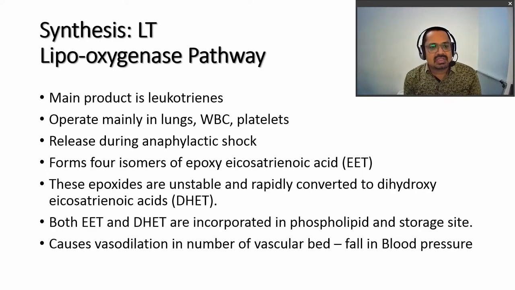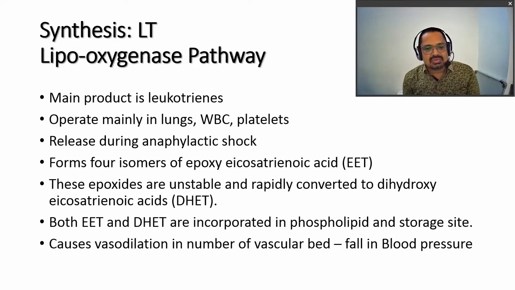Next, for the synthesis of leukotrienes, the lipoxygenase pathway is there. The main product after the lipoxygenase pathway is leukotriene. They operate mainly in the lungs, WBCs and platelets. This lipoxygenase pathway is mainly activated during anaphylactic shock, and therefore there is a large release of leukotrienes. There are principally four isomers of these leukotrienes, also known as epoxy eicosatrienoic acid.